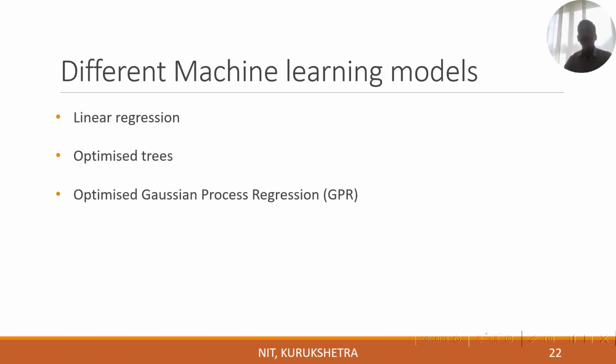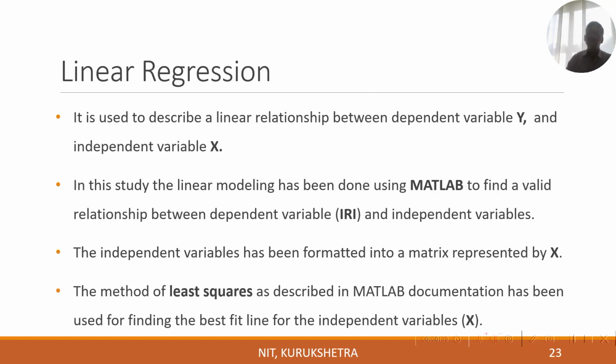So these are the three machine learning approaches which have been used in the present study. One is linear regression, second is optimized tree, and third is optimized Gaussian process regression, known as GPR. All these three techniques have been applied using MATLAB. In linear regression, linear variation between the dependent and the independent variable is obtained, and using those we have obtained the least square and all the other statistical parameters.